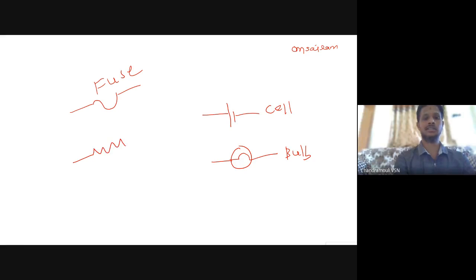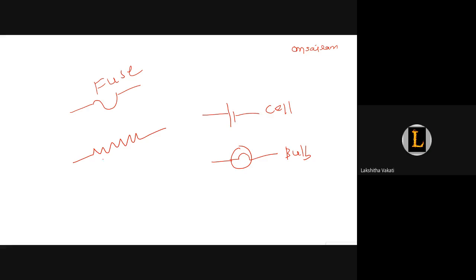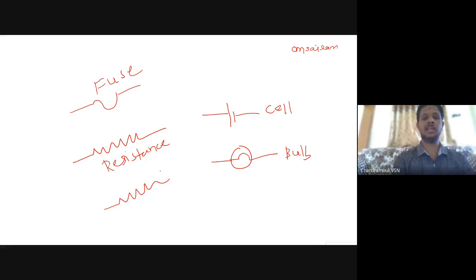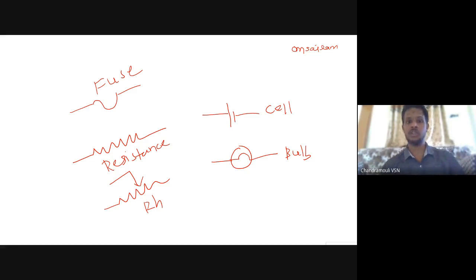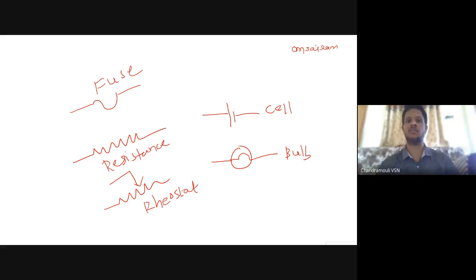And this is resistance. And for the same resistance, if they show it with an arrow mark, we call it RH. What is RH, beta? It is a rheostat. Rheostat means we can vary the resistance. In the case of the first, it is the fixed resistance symbol, and this is the rheostat, the variable resistance symbol.